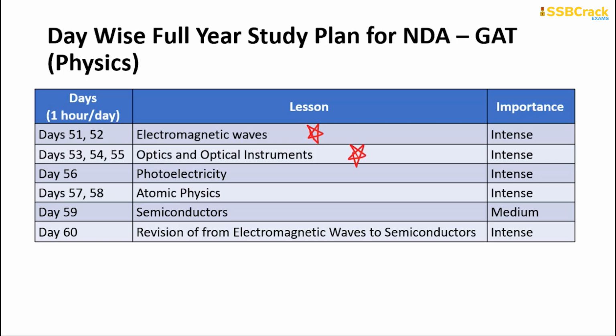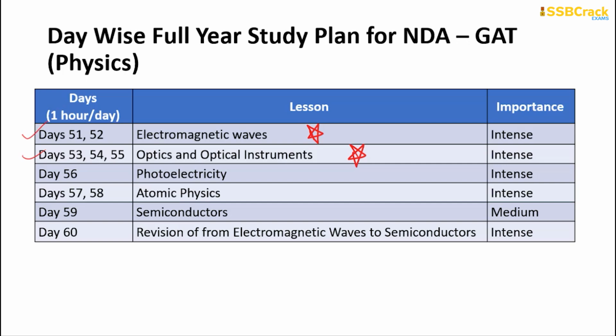In every NDA paper you will compulsorily see one question on the power of the lens, the diopter, the various kinds of lenses, and mirrors, all of which come under optics. You will also see questions on the different kinds of electromagnetic waves, which include radio waves, gamma rays, visible light, and all the important waves in the electromagnetic spectrum. So that is also a very crucial one.